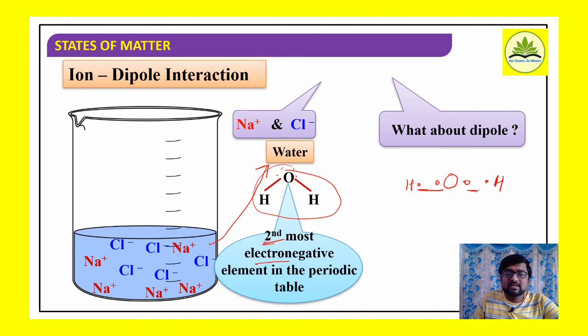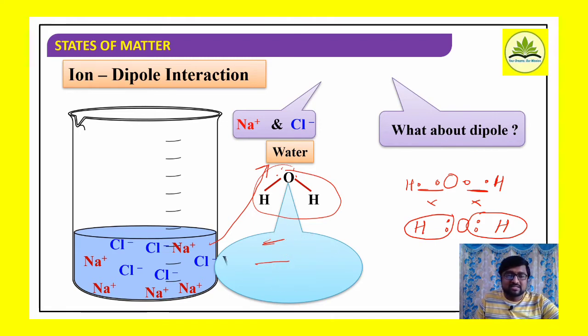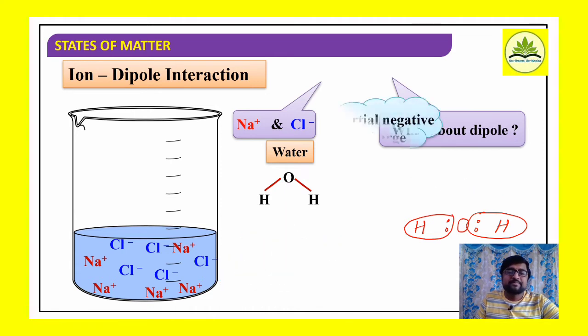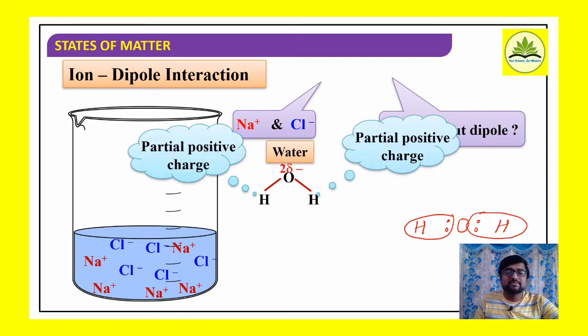Whether these electrons are equally distributed? No, rather those bonded electrons are present more towards oxygen. Therefore, there will be a difference in the distribution of electron charges. Oxygen being more electronegative pulls the electrons towards itself, therefore oxygen is going to carry a partial negative charge. On the other hand, hydrogen atoms are going to carry partial positive charges.